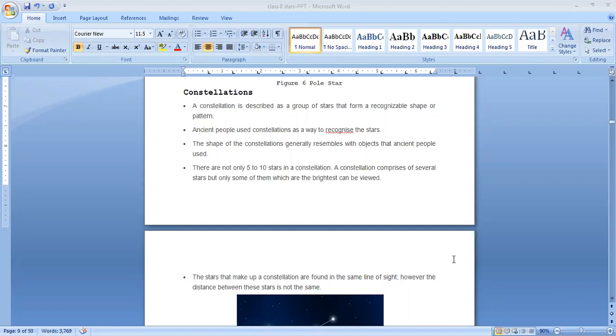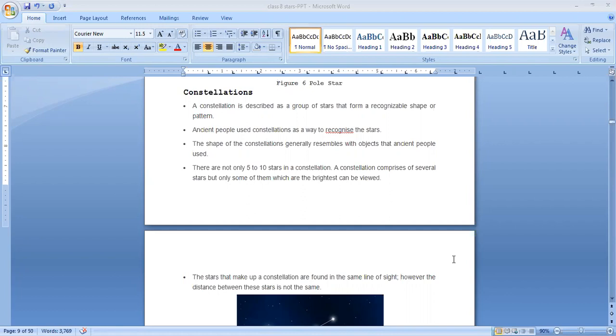Ancient people used constellations as a way to recognize the stars. The shape of the constellations generally resembles objects that ancient people used. So in olden days, in ancient times, the shape of a constellation generally resembled objects that ancient people used. There are not only 5 to 10 stars in a constellation.